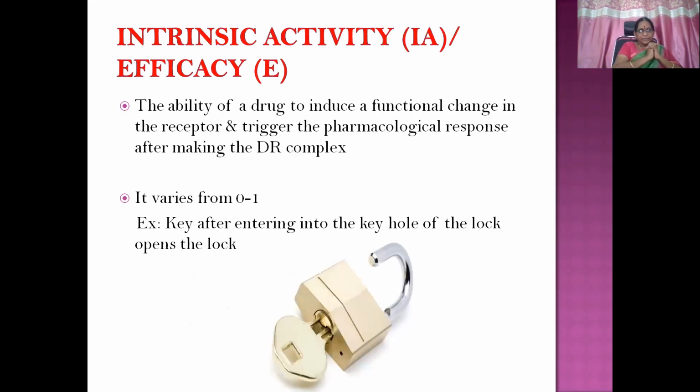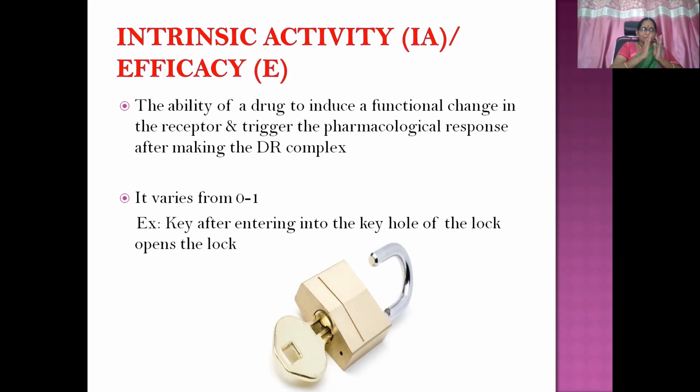Then intrinsic activity or efficacy is the ability of a drug to induce a functional change in the receptor and trigger the pharmacological response after forming the drug receptor complex. The drug is bound to the receptor, that is, affinity is there. After that, it induces a functional change in the receptor, which gives rise to the pharmacological response. That is known as intrinsic activity or efficacy.